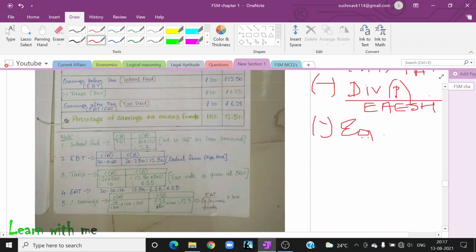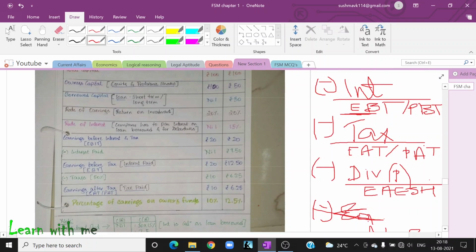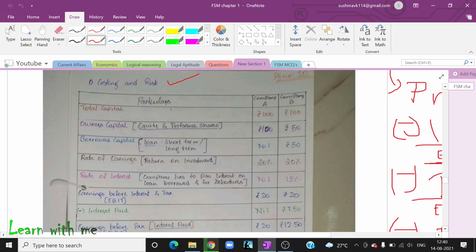After getting this, I have to simply divide it by the number of equity shares. Now I will get EPS. What is EPS? Earnings per share. I'll teach this in detail. Okay, now let us discuss this.